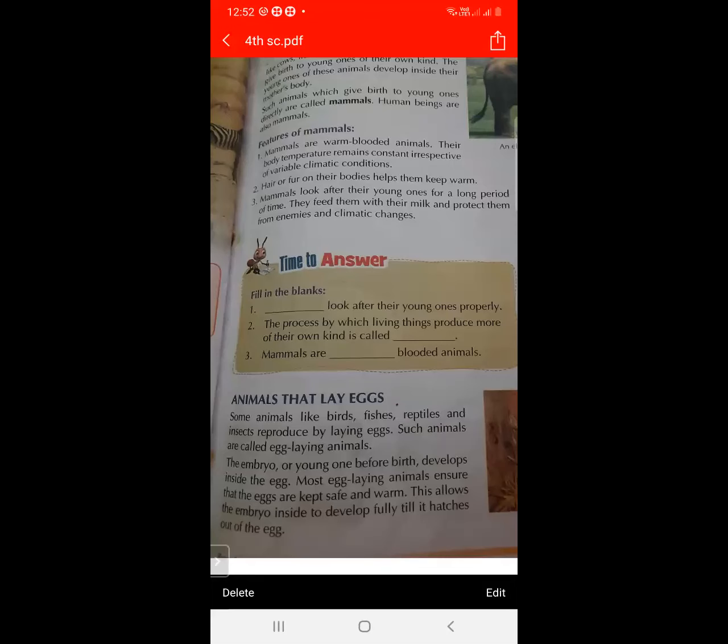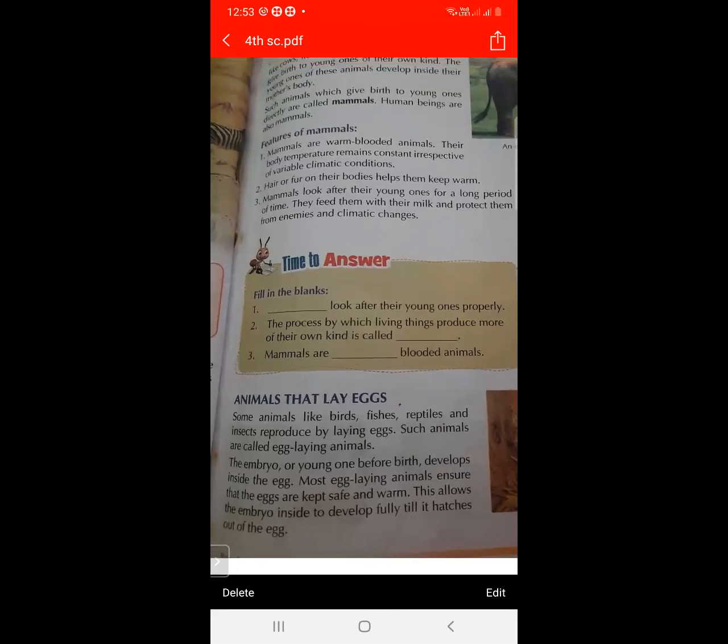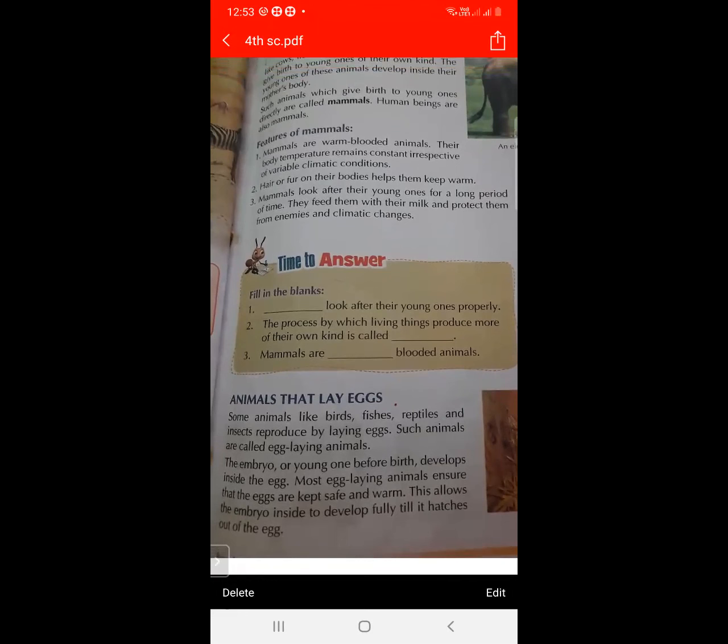The animals that lay eggs, just like birds, fishes, reptiles, and insects, are called egg-laying animals. The embryo, or young one before birth, develops inside the egg. These types of animals reproduce by laying eggs, just like birds, fishes, reptiles, and insects.